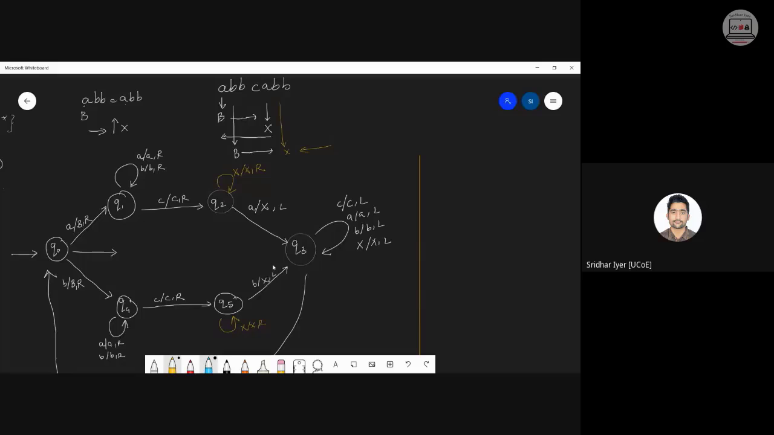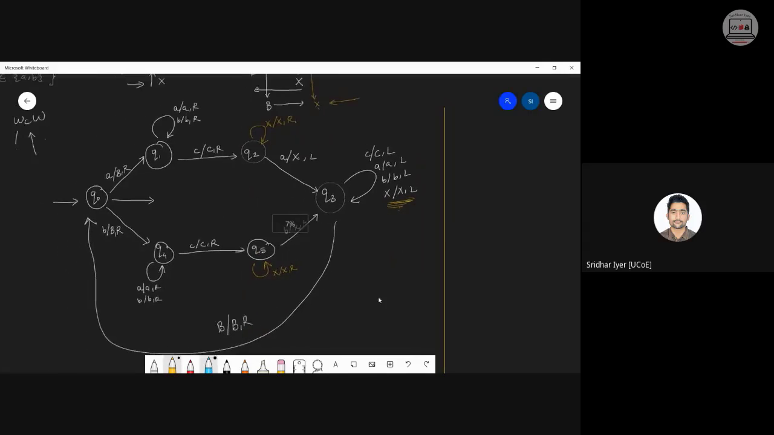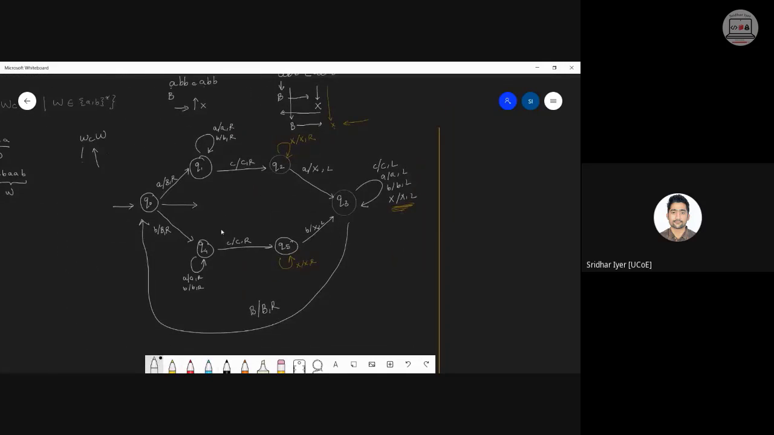Now I'm in Q3. Now you can see in Q3, from this position, if you move to the left, there is an X immediately to the left. That is why I have added this loop. Am I clear? Okay, done. और कुछ बचा है क्वेश्चन में? As you can see, there is one transition still left over here.